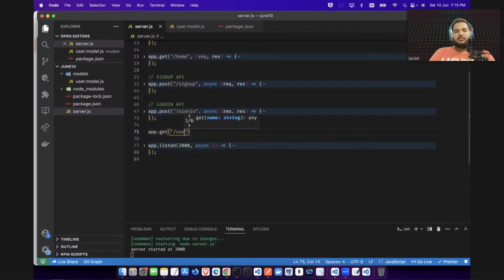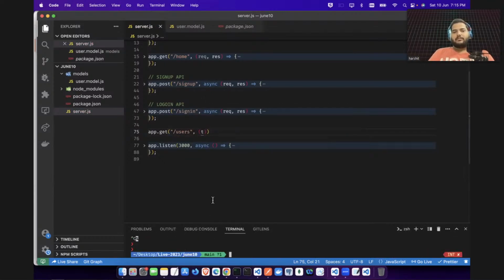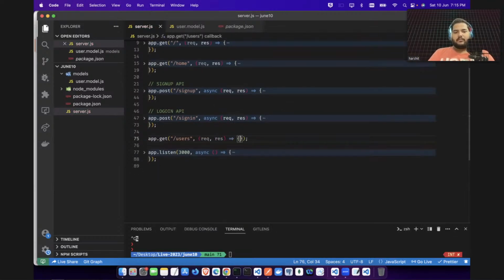Let's say users, and here I will be building this request, and let's try to stop first of all because it will rerun again and again. On every keystroke, actually it runs. I do not want to do that.